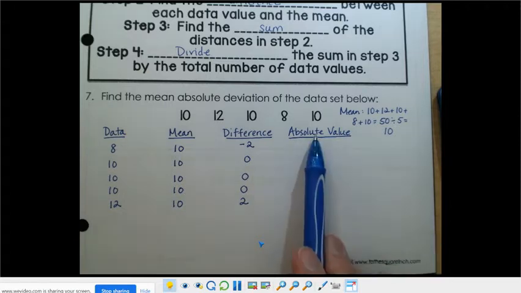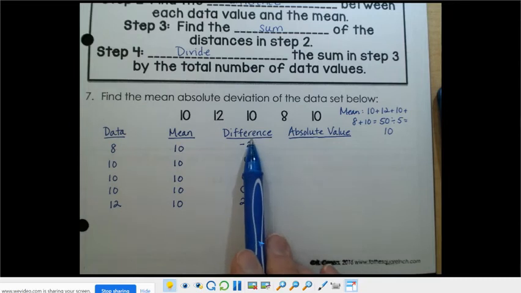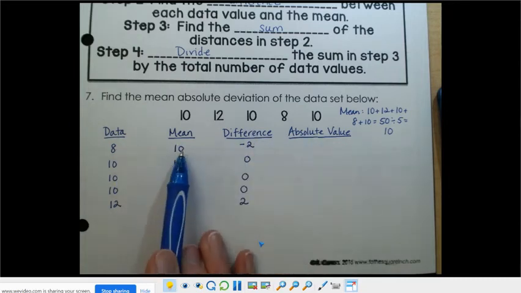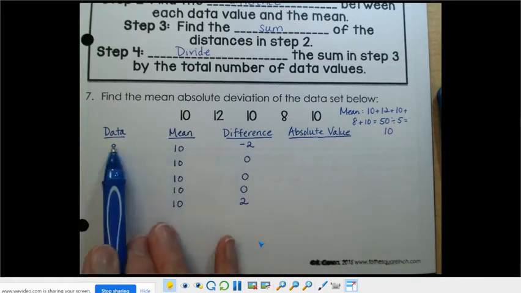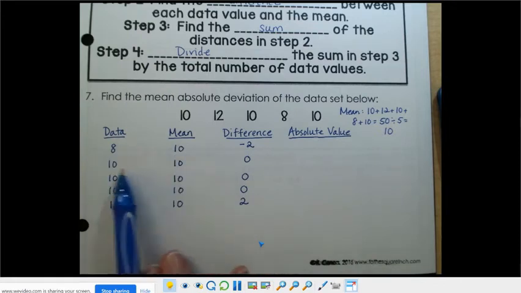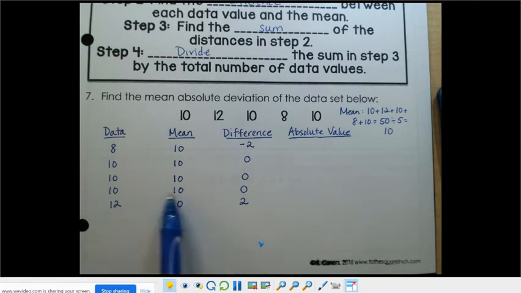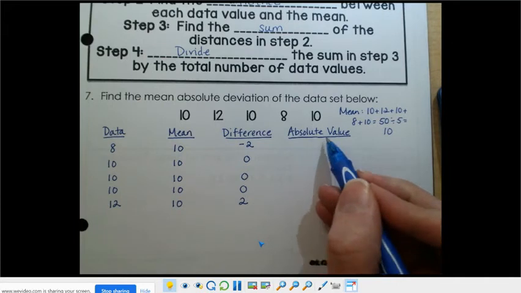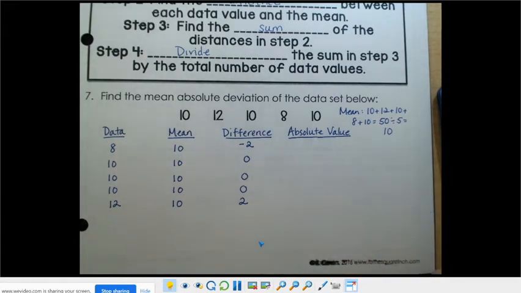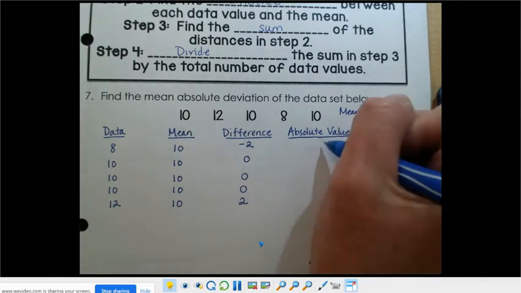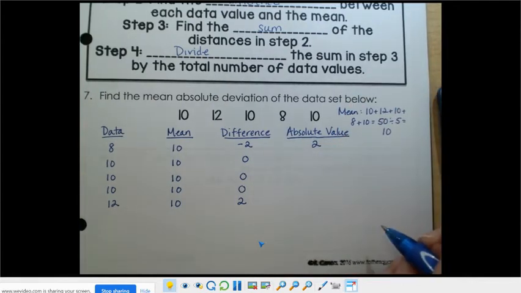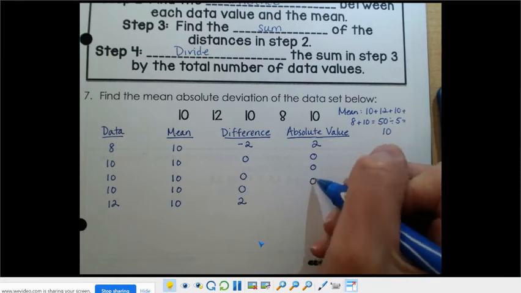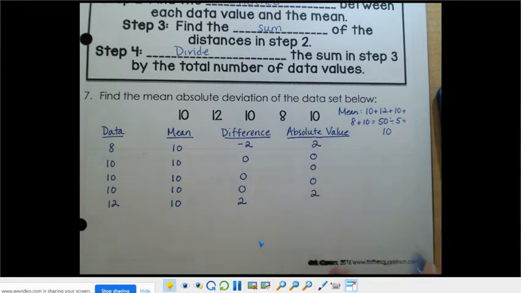So now I need the absolute value of these numbers. When you look at these, if you didn't want to do these columns, you could say, okay, I could just do 10 minus 8 rather, and just take the difference between the two, starting with the larger number. That would be fine as well, but I just want to show you where that comes from. So remember, the absolute value is a number's distance from 0. So negative 2 is 2 places from 0. We're essentially making them positive. 0 stays 0. And then positive 2 is 2 places away from 0.